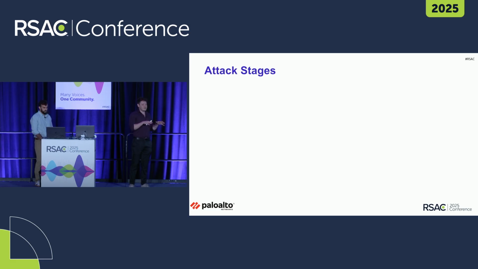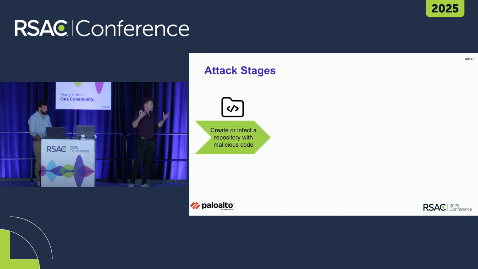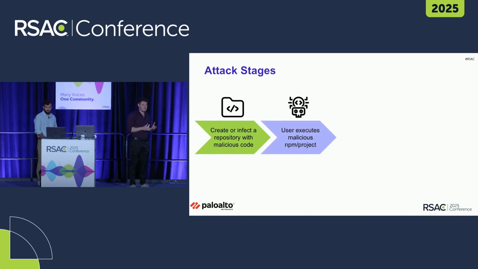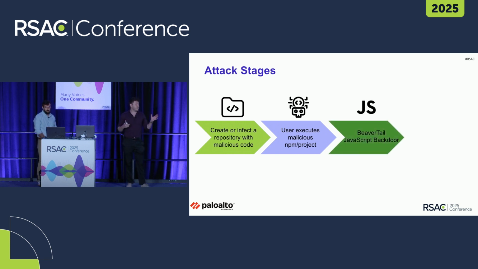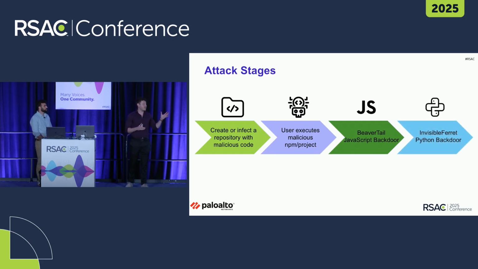Now, in this session, we are not going to do a deep dive into all of the different stages after the abuse of GitHub, but just so you get an idea, this is the general full attack flow. As we talked about, the attackers first create or infect a repository with malicious code. After that, they get the user to execute the malicious project, usually via the guise of a fake job interview. The malicious project then executes a JavaScript backdoor called Beavertail, which is the malicious JavaScript code that I showed you previously in the images. The Beavertail backdoor then downloads another malware, a Python backdoor named Invisible Ferret, which basically grants the attackers full control of the infected machine.